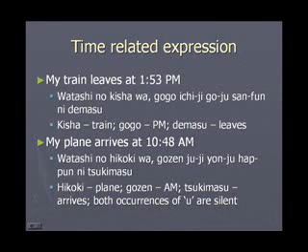Travel related descriptions need a little more precision than anything else. Let us see some examples here. My train leaves at 1:53 p.m. This is what I want to say. I will say Watashi no kisha wa gogo ichiji goju sanpun ni demasu. Watashi no kisha is my train. Gogo ichiji, afternoon 1 o'clock. Goju sanpun. Goju san is 53 minutes. Demasu is leaves.